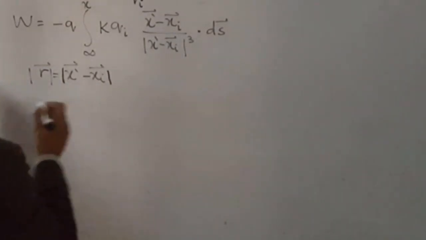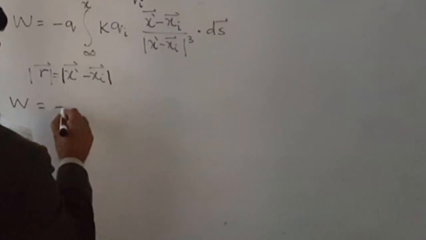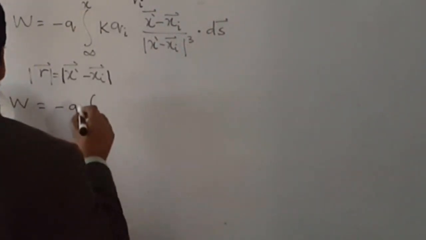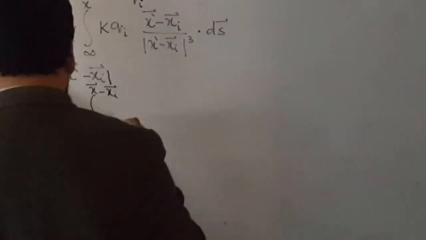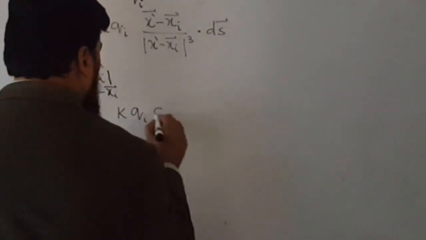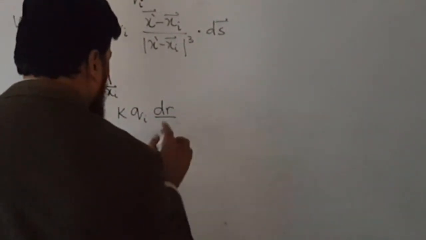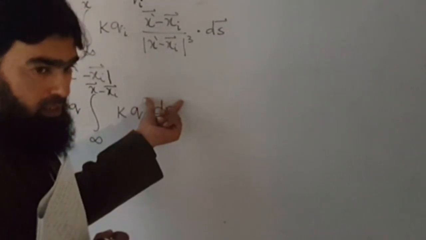Then I can write the work will be equal to minus q integral from infinity to x minus xi of k qi dr over r squared. Means just converting x' minus xi, this is our r.